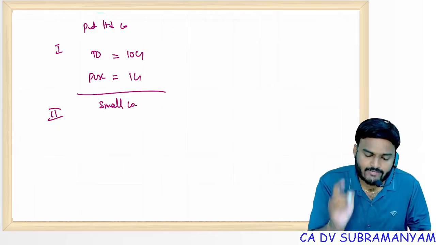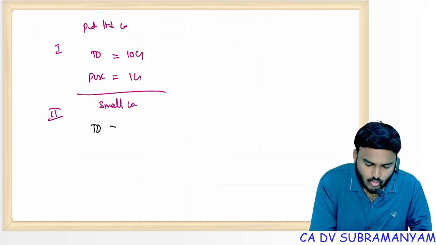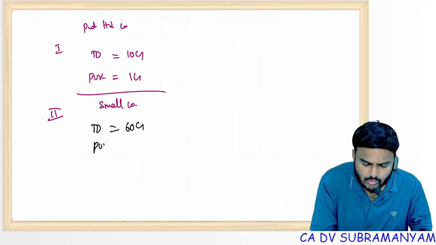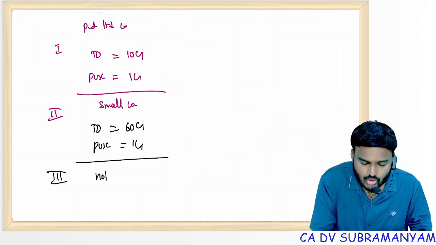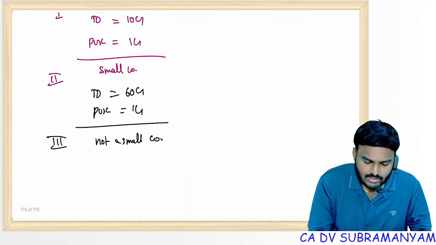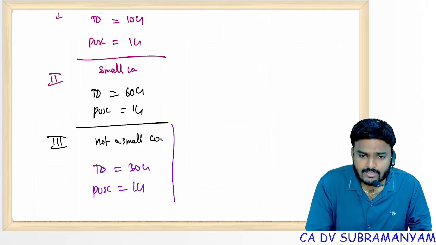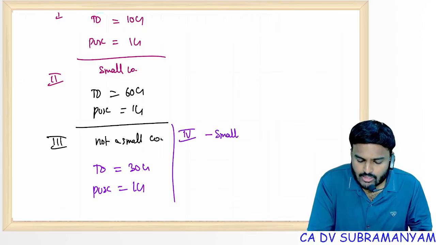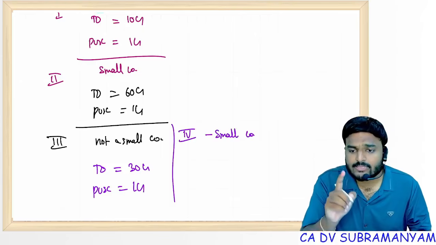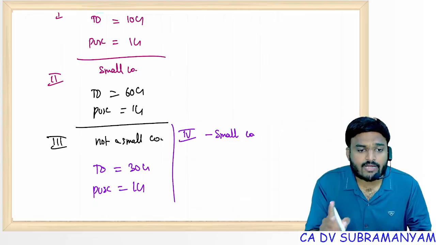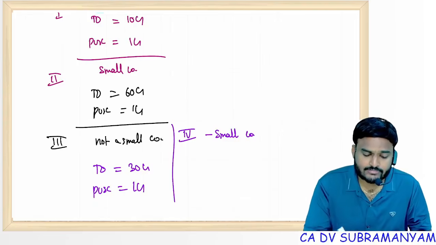Next one, turnover 60 crores. There is no change in paid up share capital. Now for the third year, what is the status of the company? Not a small company. But in the third year, the turnover falls to 30 crores, paid up share capital same 1 crore. Now what is the status of the company in the fourth year? Yes, it is a small company. That means once small company status is lost, it is not lost forever. Every year you have to check.